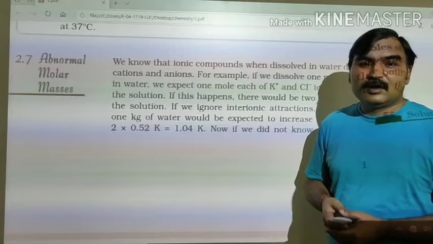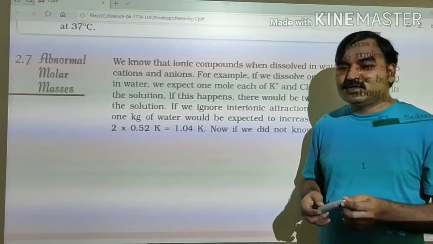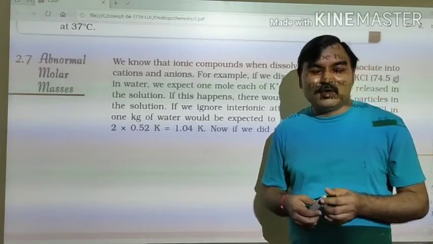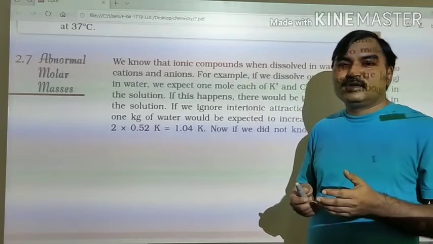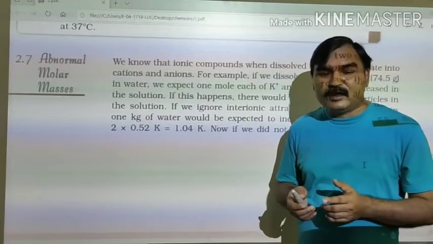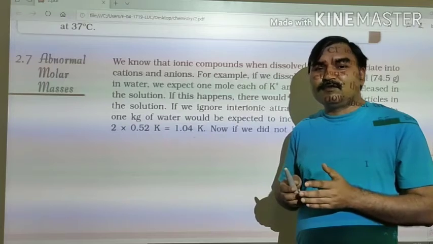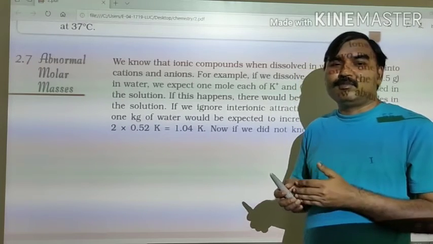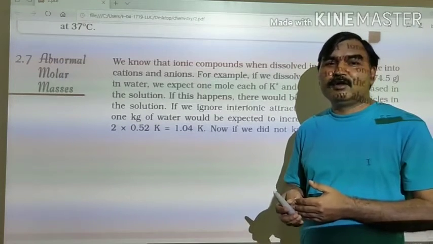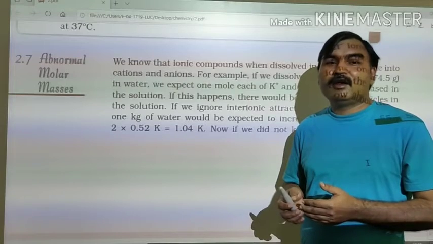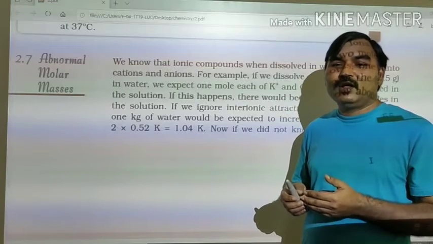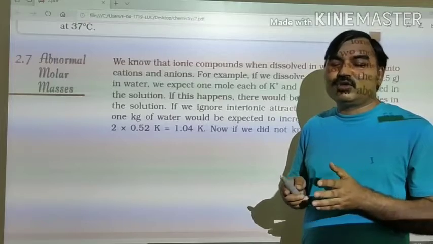So it means if there is a change in molecular state of solute in solution, then the molar mass which we measure by measuring the colligative property will not be actual or real. It will be different from the actual, and we call it abnormal molar mass.